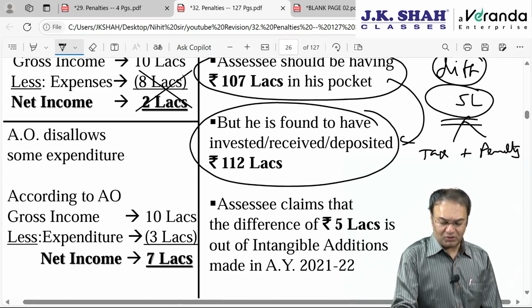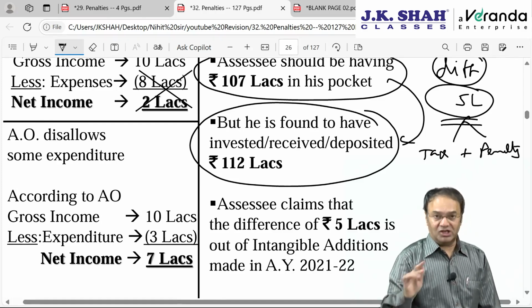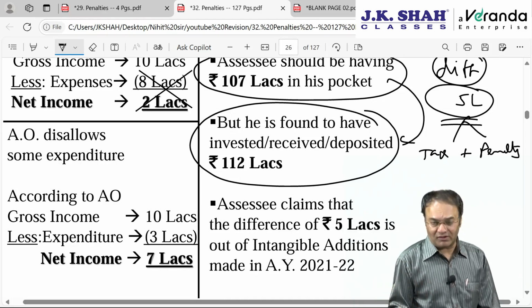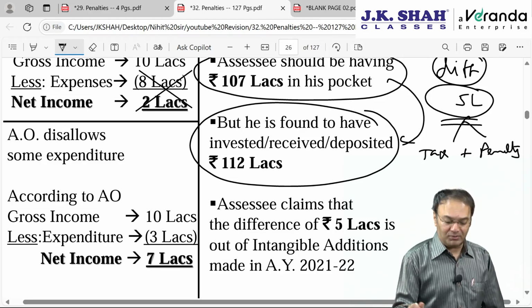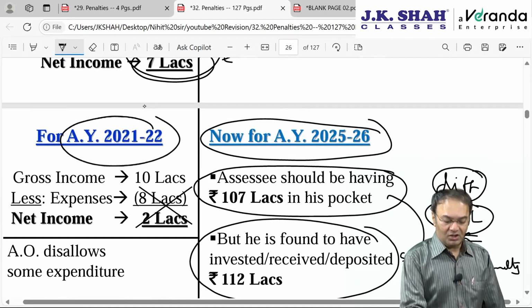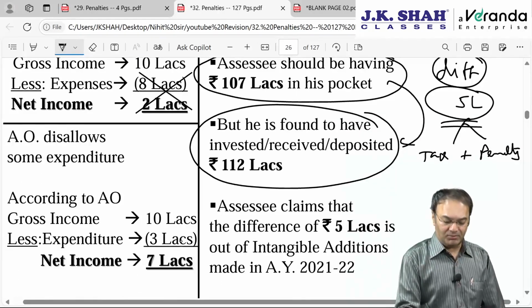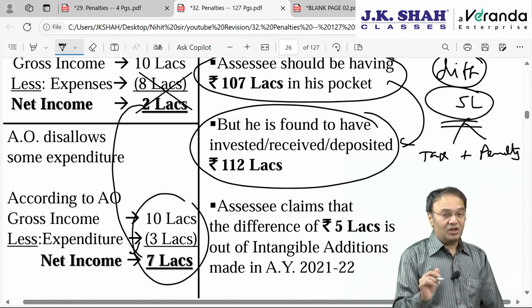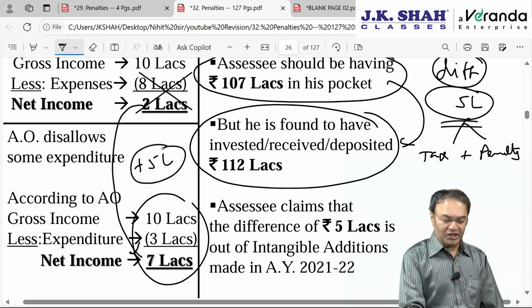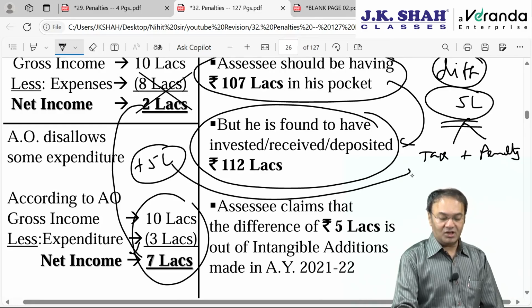So what will the assessee do? The assessee is caught red-handed. He has no opportunity to escape. There is no escape window available. So what to do? The assessee would ideally admit the concealment for the earlier year: okay sir, this 5 lakh rupees is nothing but the 5 lakhs of addition which was made in that earlier year. It is the same 5 lakh rupees.